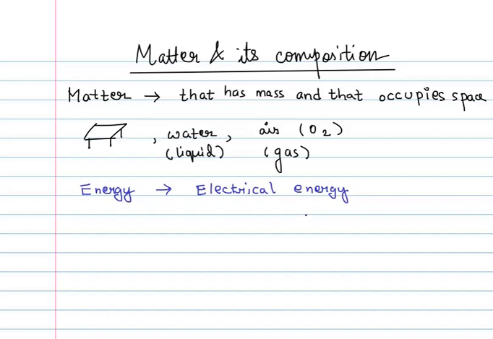Similarly, the fact that you can hear me speak is because of the sound energy generated by my vocal cords, but that sound energy doesn't really occupy space. So yes, there are other things around us apart from matter, but what is matter?